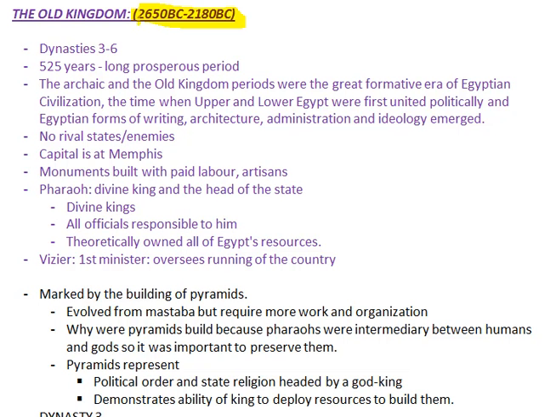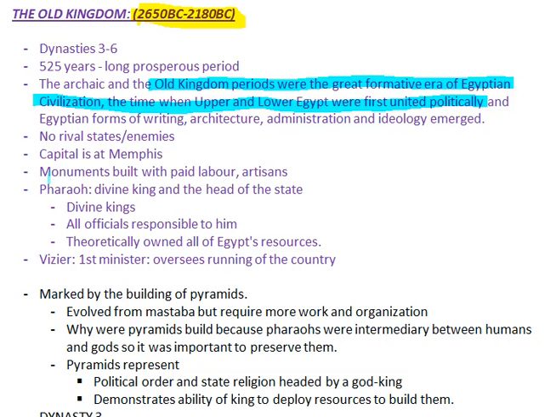It was a long, prosperous period. The Archaic and the Old Kingdom periods were the great formative era of Egyptian civilization, the time when Upper and Lower Egypt were first united politically. Okay, so this is important to know. And then there were these Egyptian forms of writing, architecture, administration, and ideology. They started growing, people started doing art stuff and so on.